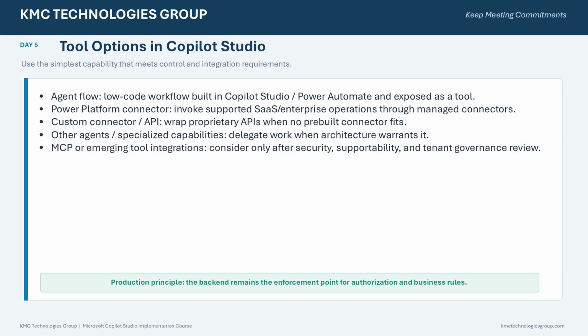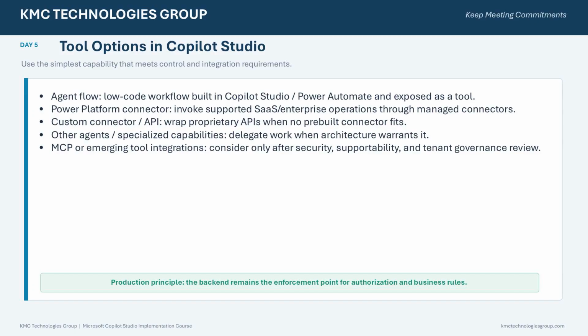Copilot Studio provides several ways to extend an agent beyond conversation. Agent flows are low-code workflows that can be created in Copilot Studio or Power Automate and exposed as tools. Power Platform connectors provide managed access to supported SaaS and enterprise platforms. Custom connectors and APIs are useful when a proprietary system does not have an appropriate pre-built connector.